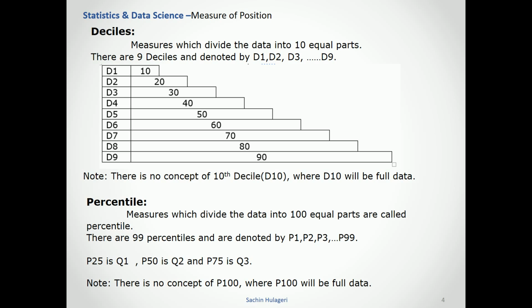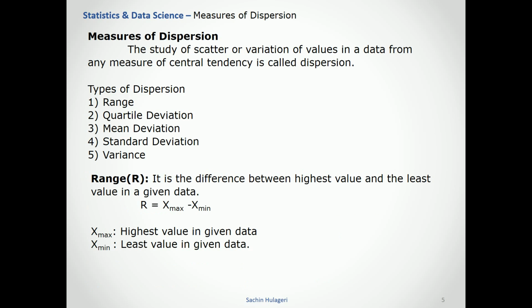We need to remember P25 is nothing but the first quartile, which is 25% of the data, and P50 is the second quartile, Q2, also known as the median, and P75 is the third quartile, known as Q3. And here, as with the others, there is no concept of P100. 100% is considered the full data itself. Okay, let's continue.